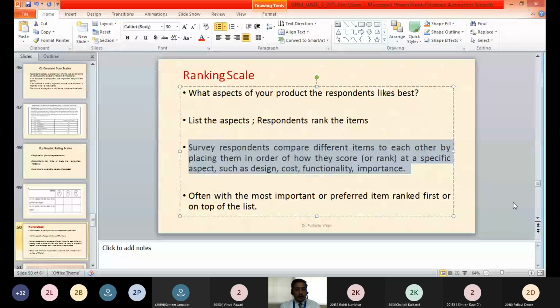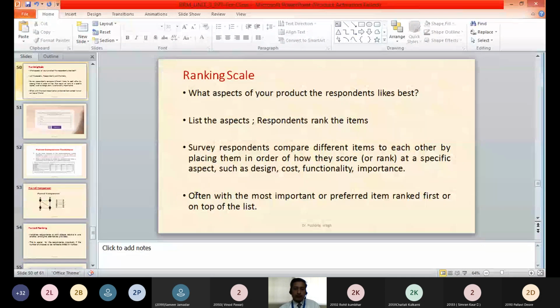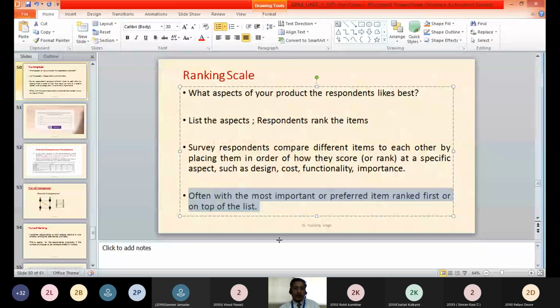The customers will rank these attributes by comparing each attribute with others. They will give rank or number as per their opinion, with the most important or preferred item ranked first or at the top of the list. So the attribute which is liked most by the respondent, he will rank as number 1, at the top of the list.